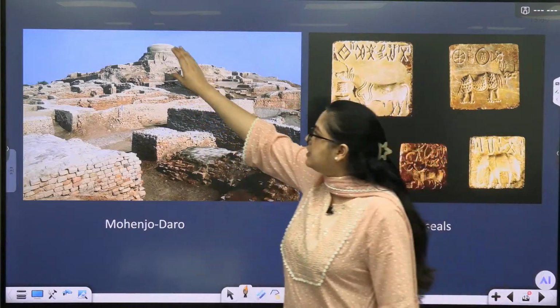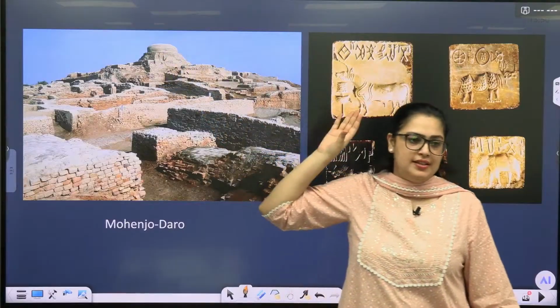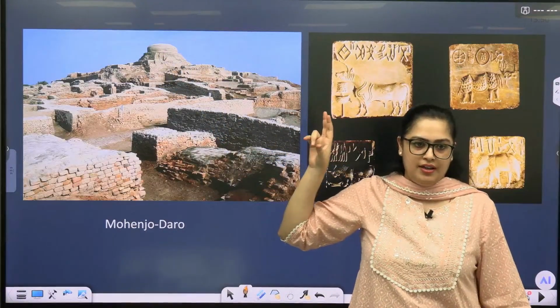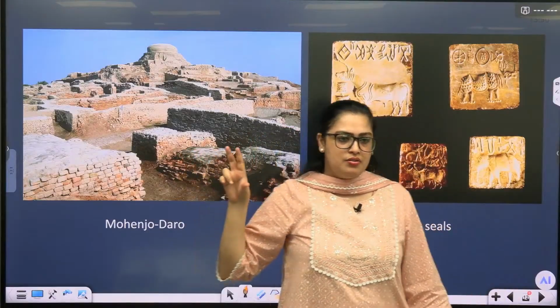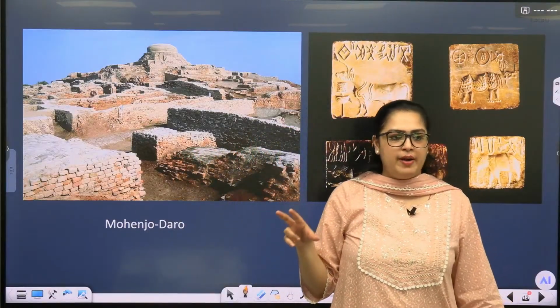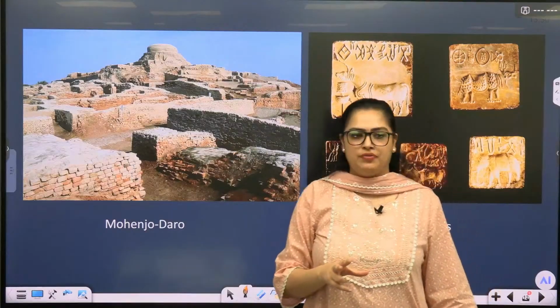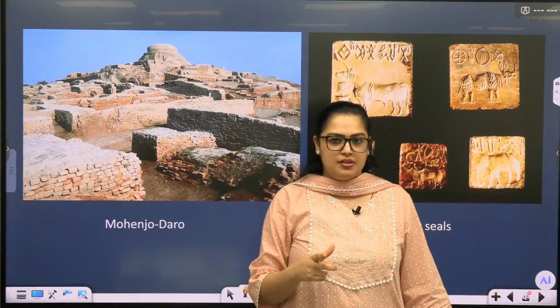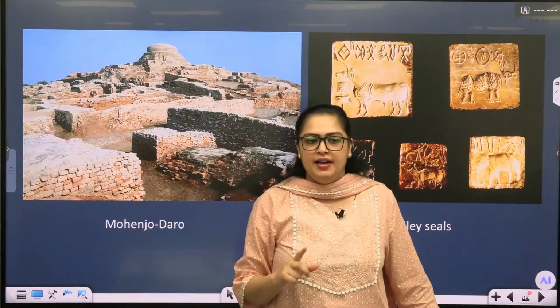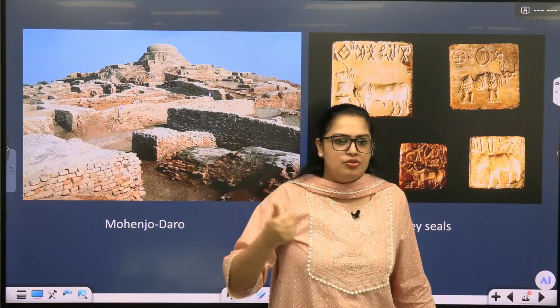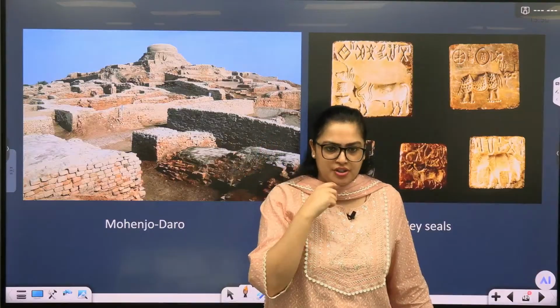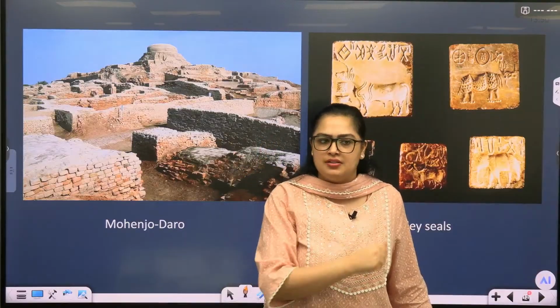So this elevated part that you are seeing is called the citadel. Citadel means that part of the city which in most cases was occupied by the most influential people of the time, mostly the rulers. Although we have not got clarity whether the Indus Valley civilization people had any sort of ruler, or what kind of governance structure they had, because we have not deciphered their script yet.